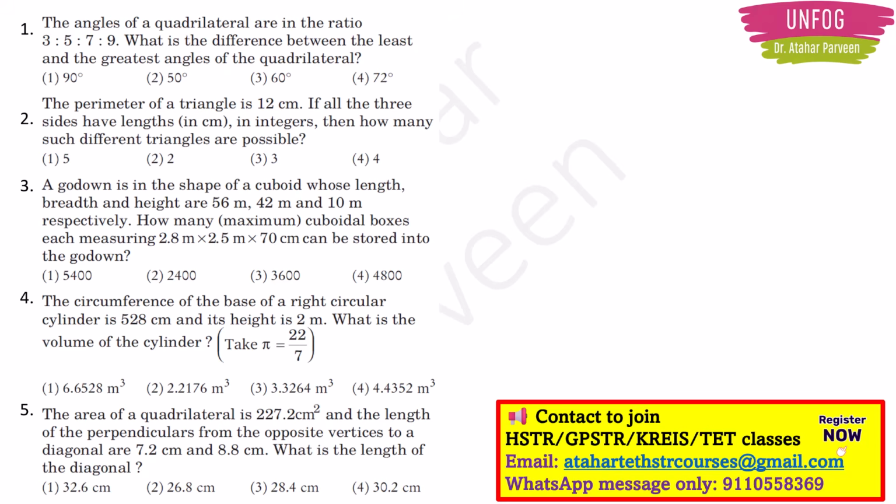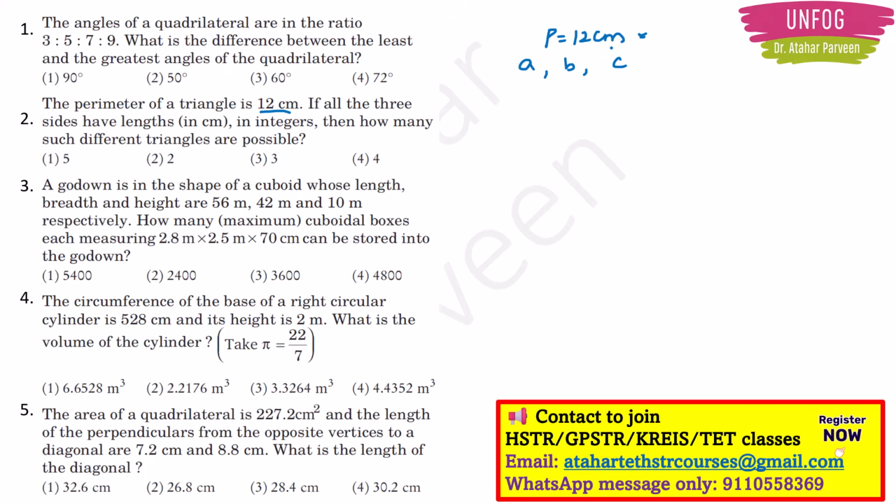Next, question number two. The perimeter of a triangle is 12 centimeters. If all three sides have lengths in centimeters in integers, then how many such different triangles are possible? So what is the question here? They are telling that the perimeter of a triangle is 12 centimeters. It will have three sides, right? A, B and C. Those three sides, you have to find out how many different triangles can be formed with perimeter 12 centimeters.